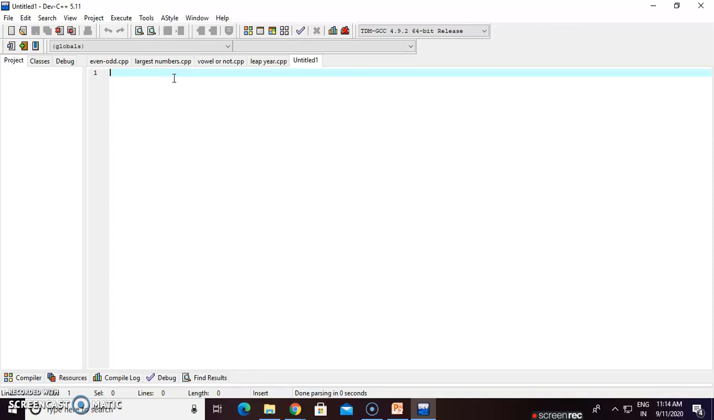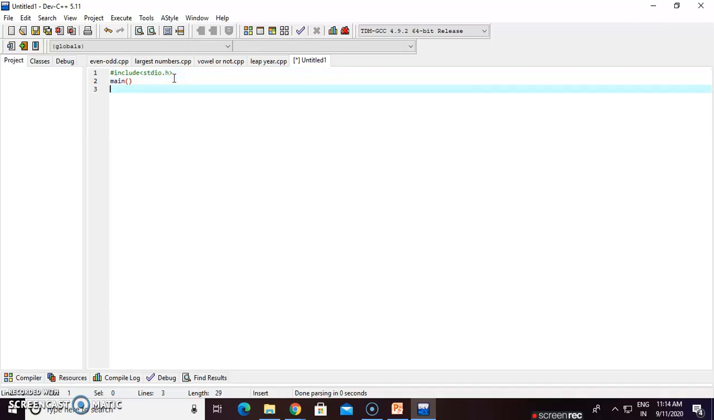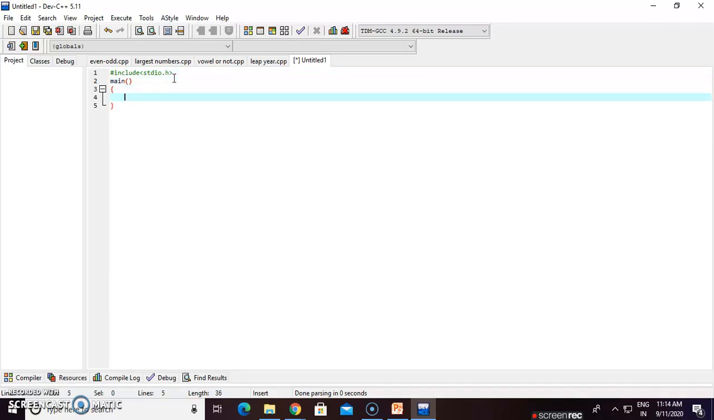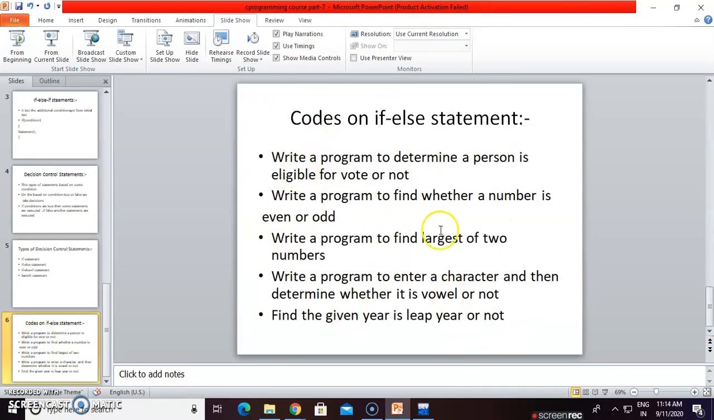Okay, #include <stdio.h>, then the main function. In that main function, we are basically writing a program that determines whether a person is eligible to vote or not. Today I am showing you this type of code using if else statements.